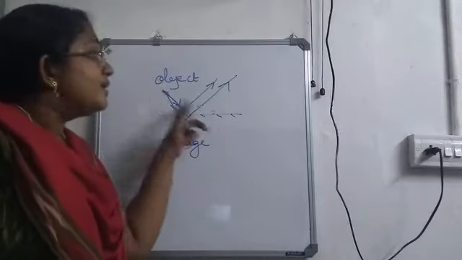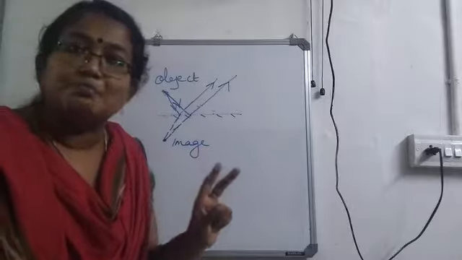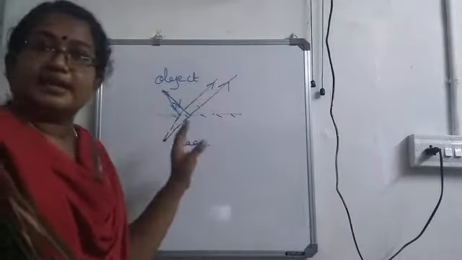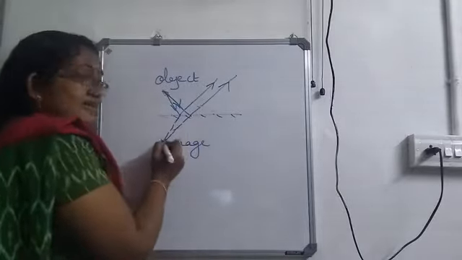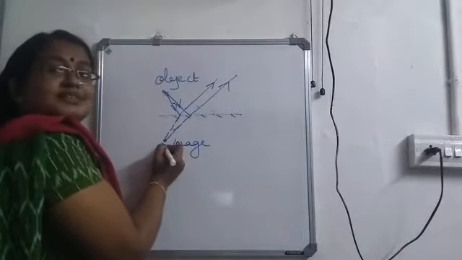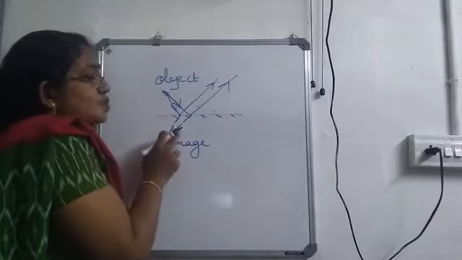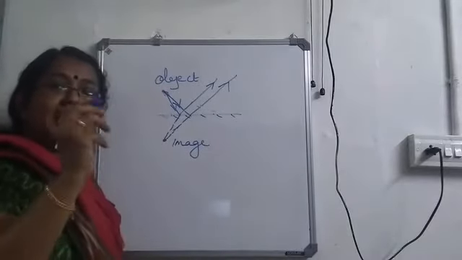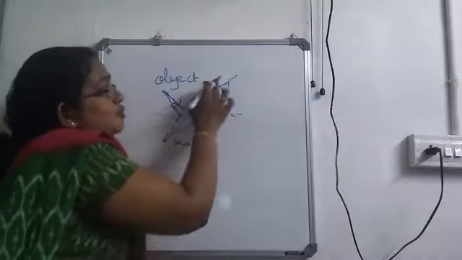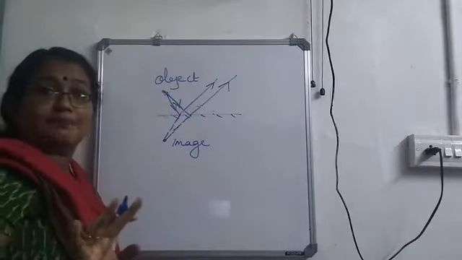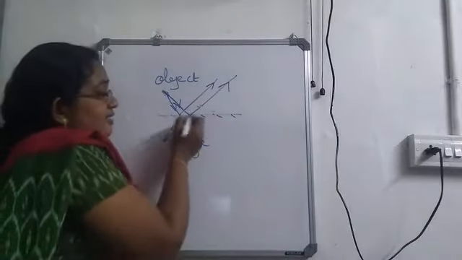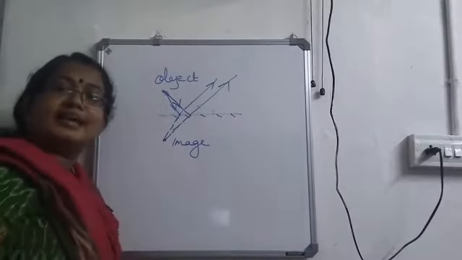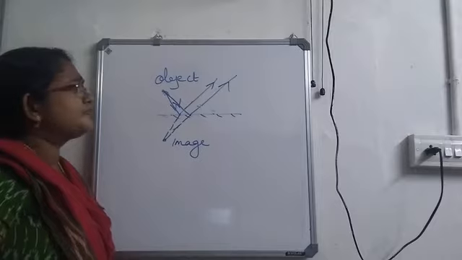And now, here the reflected rays are not meeting at a point. They just get reflected. And I have extended the light rays in the backward direction. That is why I have used dotted lines here. So when we are extending the light rays, we have to use dotted lines, else you will be using straight lines. Okay. So I extended the rays backward, then they meet at a point, and at that point I will be getting the image.